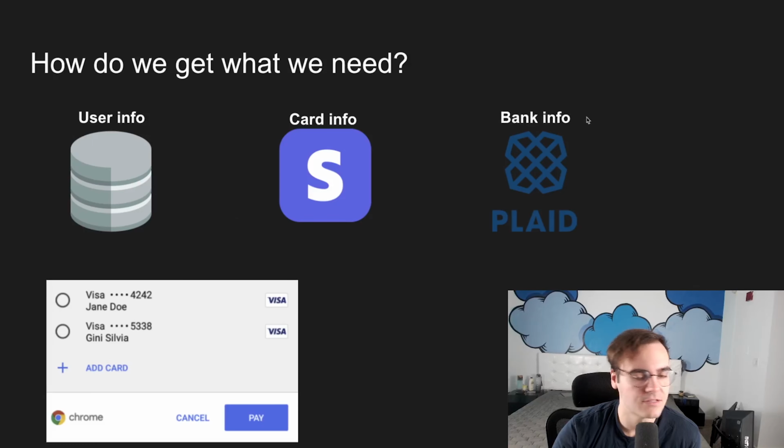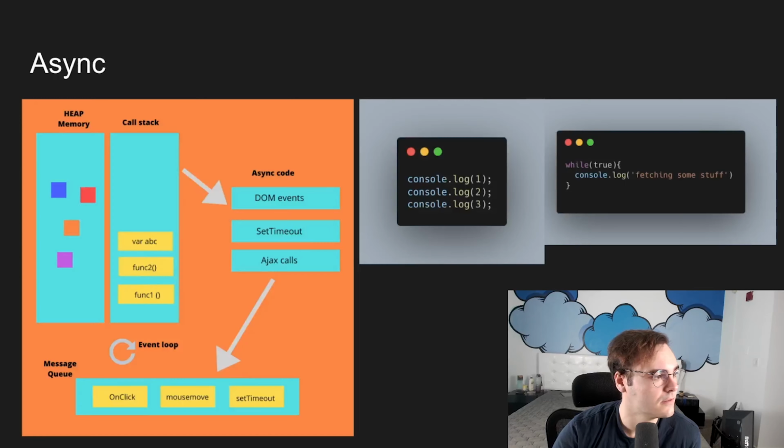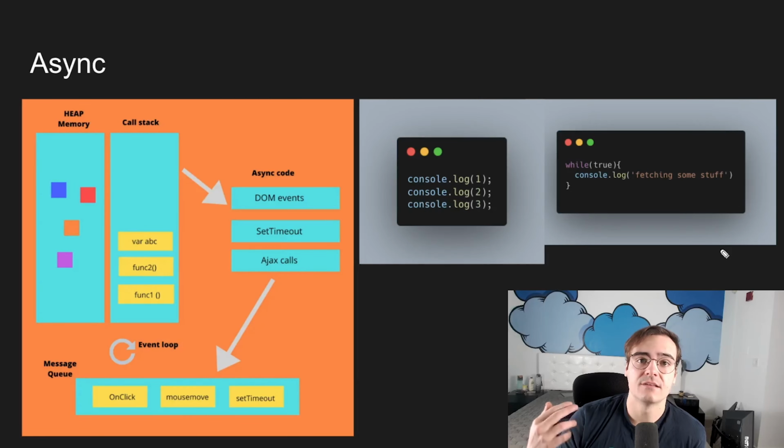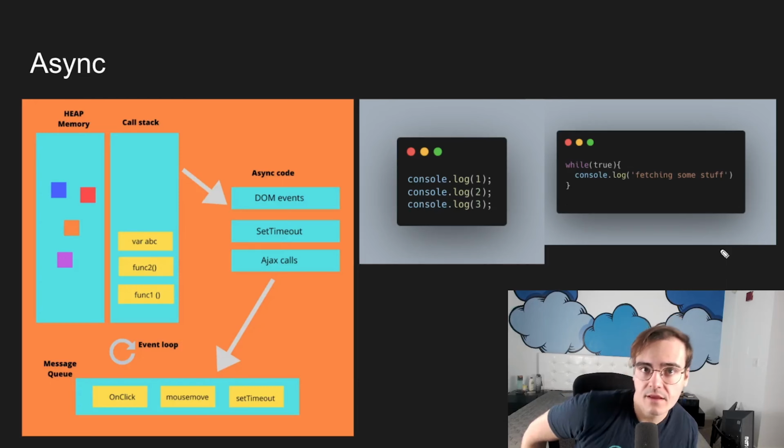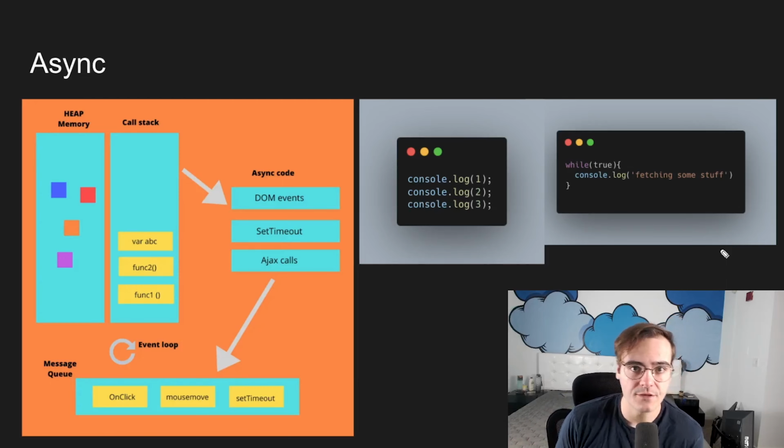The reason that that's a problem is, and excuse me, EpicPen is being a little bit of a pain. Here we go. The reason that that's a problem is that since JavaScript can only do one thing at a time, if we tell it to go fetch that information and we use the single main JavaScript thread for that, we're going to run into some big issues. So I'll show you what I mean.